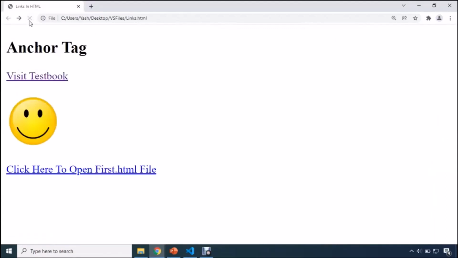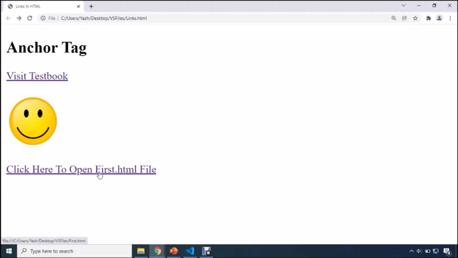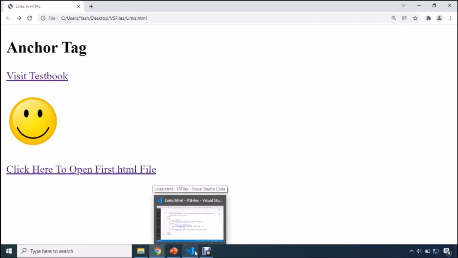So let me click on save. Here we'll refresh the page. And now you can see that this is going to be your link text, click here to open first .html file. And the moment when your user clicks onto this link, your first HTML page will be open. Okay, so you can use anchor tag to open different HTML files as well.